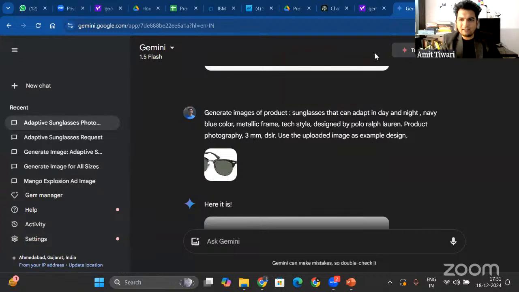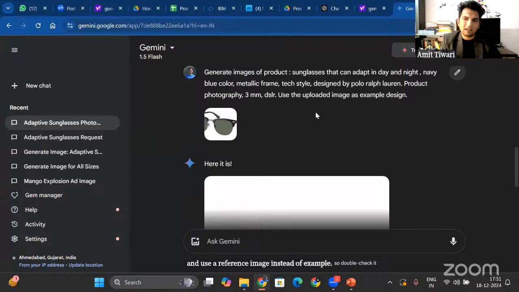All right, it is similar. It is designing similar because it takes from your example and it starts generating what the idea is around that shoe. Okay, and let's see if we can tweak the prompt a little bit and use a reference image instead of example. Then I believe that can work a little bit better.